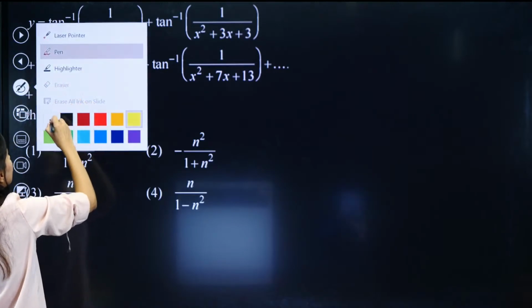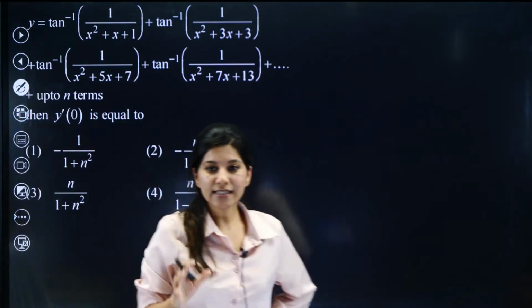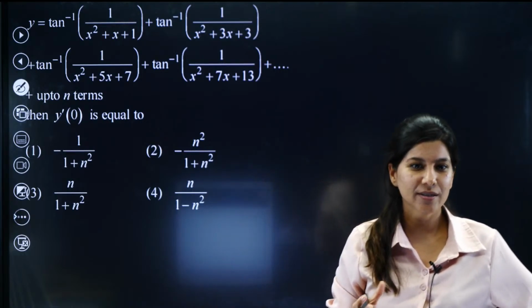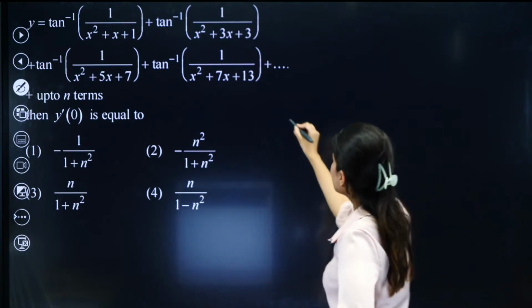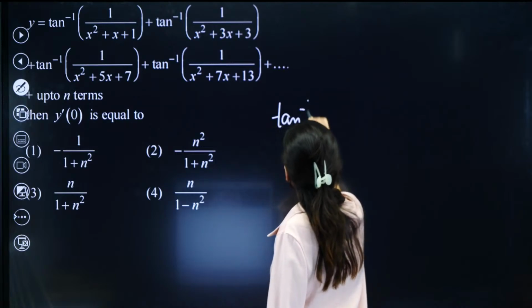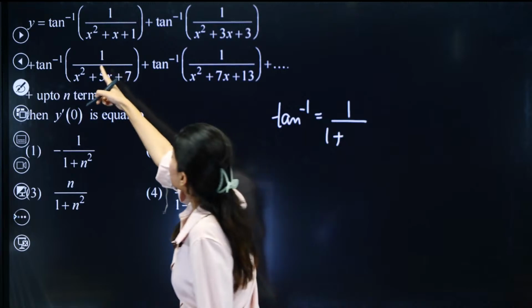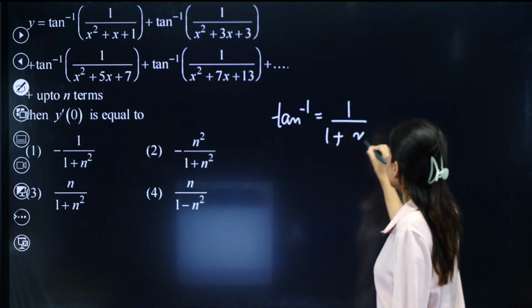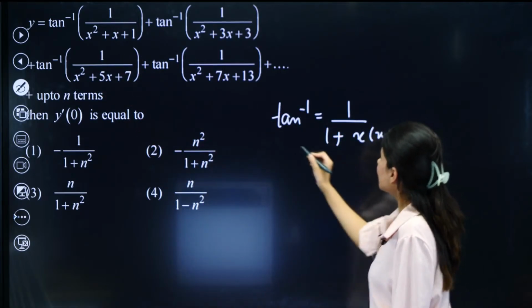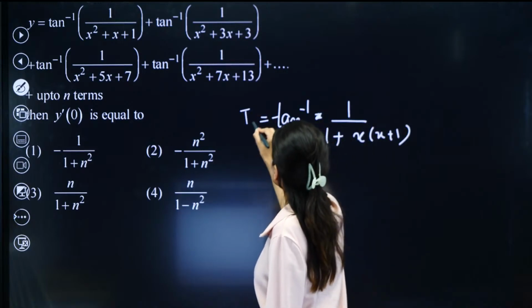Erase everything. I'm erasing everything. Okay, let us, so this is actually, we are not able to create the general term, you also saw. So what we can do is, we can just write tan inverse first term. Let us observe first term, 1 upon 1 plus x square plus 1 into x. So x plus 1. This is your first term, sorry. This is your T1, right?